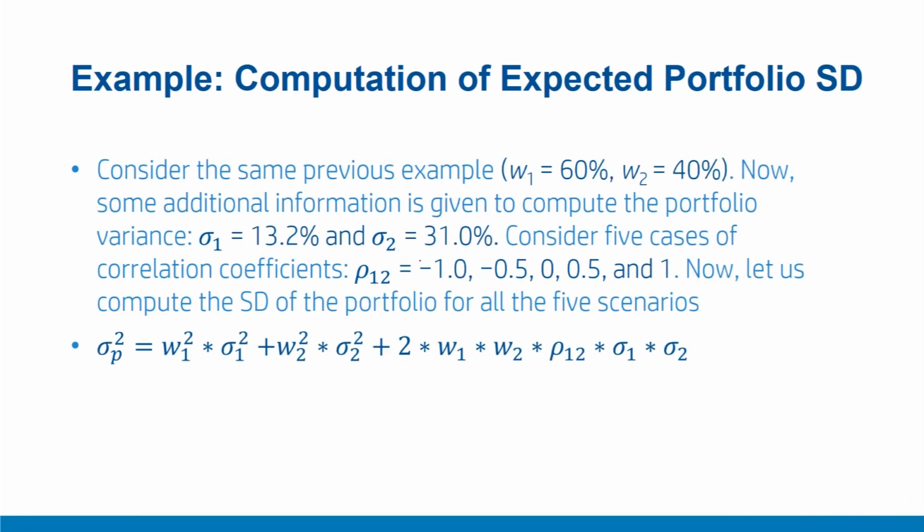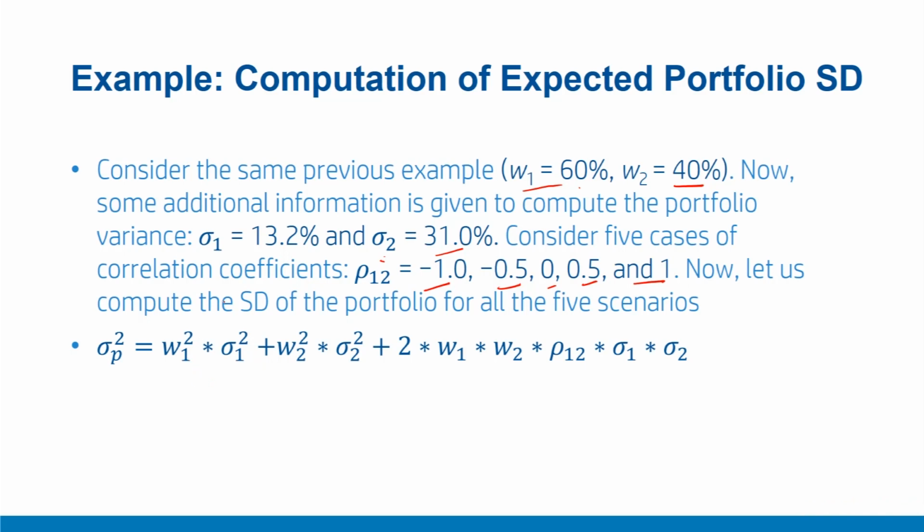Let us consider in the previous example some additional information. That is, the risk of security 1 is 13.2% and the risk, or sigma 2, is 31%. And the weights invested remain the same, which is 60% in security 1 and 40% in security 2. Now, for different cases, five cases in fact, with correlations of -1, -0.5, 0, 0.5 and 1, let us try to compute the risk of the portfolios.